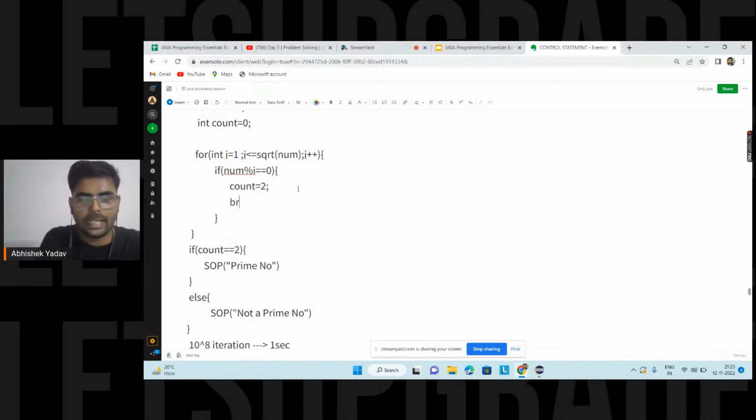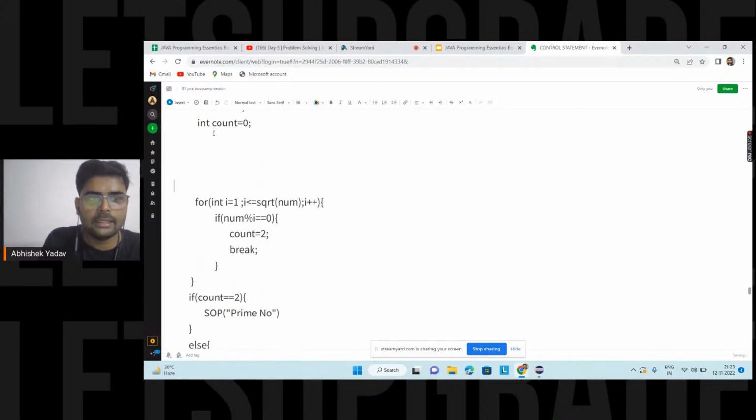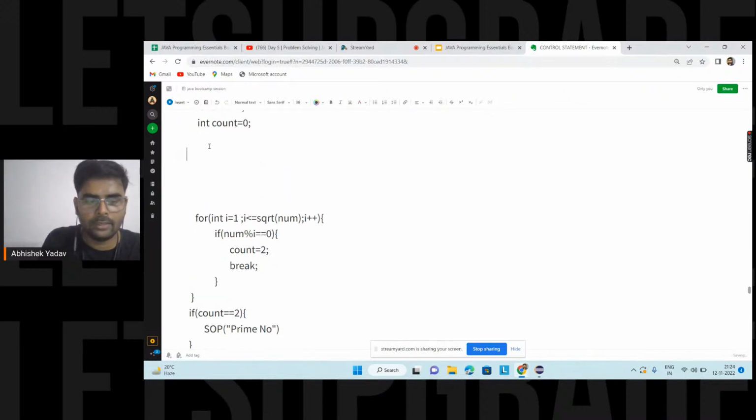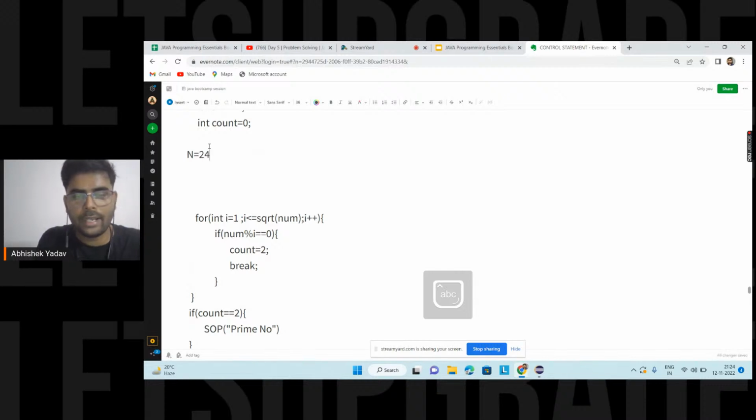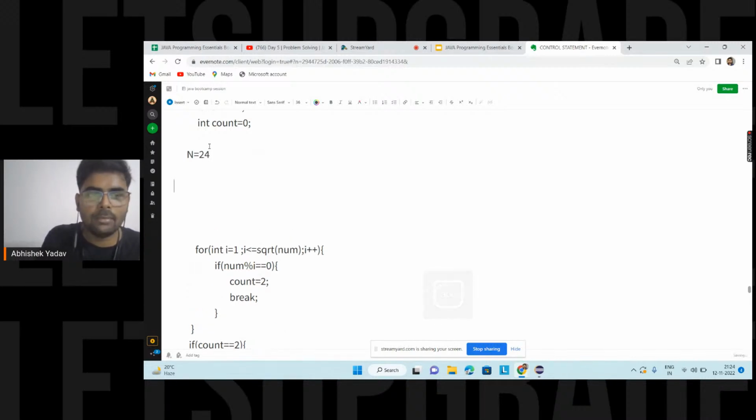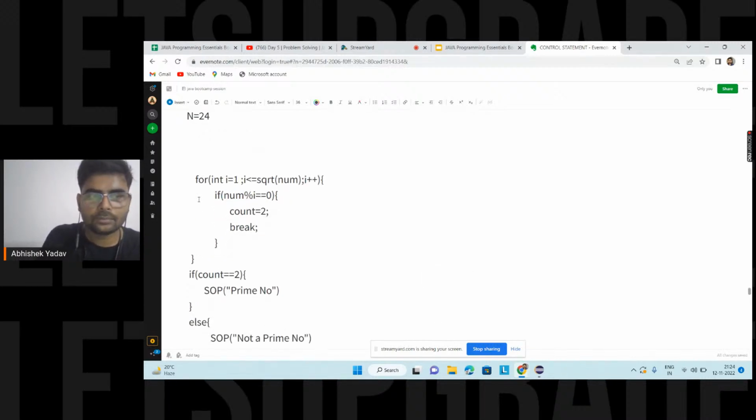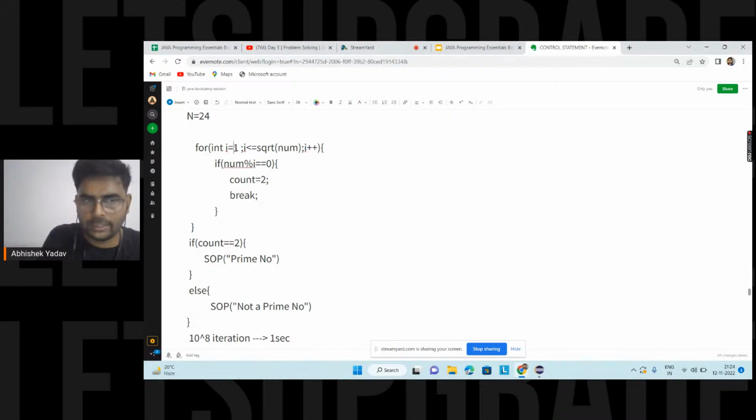So Abhay, tell me, if the value of n is 24, at that time what will happen here? You are saying the value of i is equal to 1. 1 is less than square root of num. 1 is less than square root of 24. The square root of 24 is approximately equal to 4, right? You are saying, hey, 1 is less than or equal to 4.